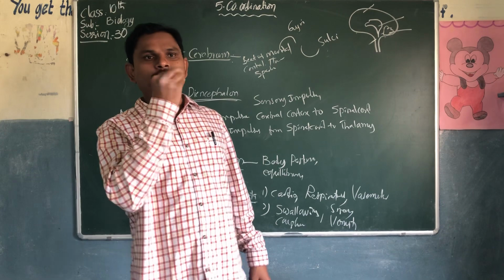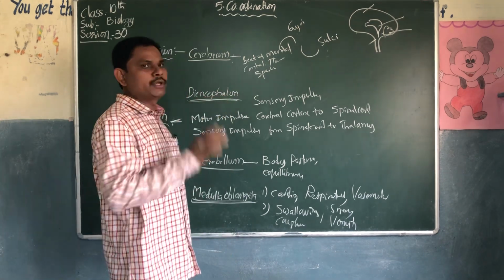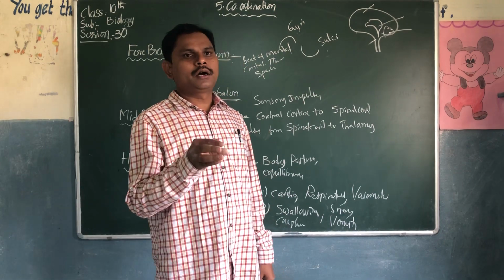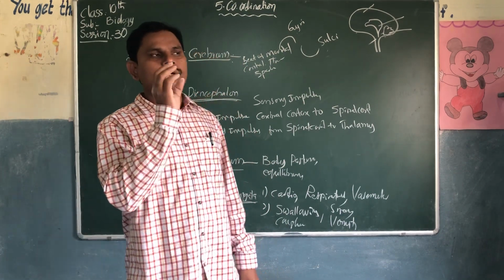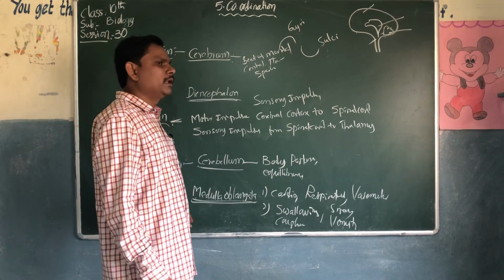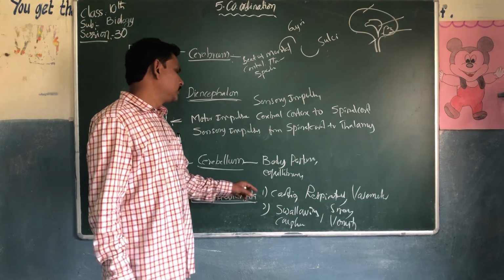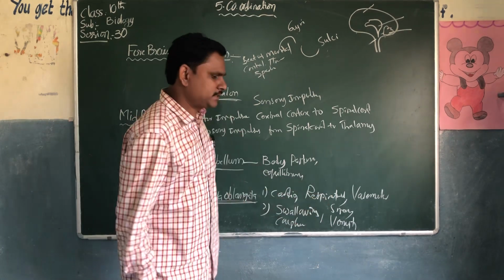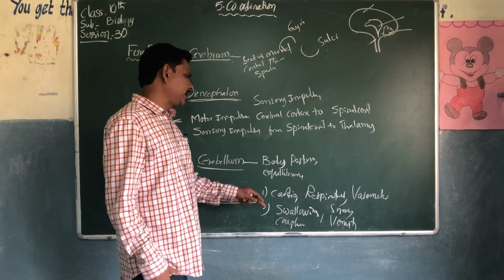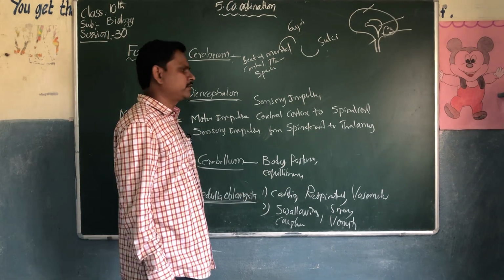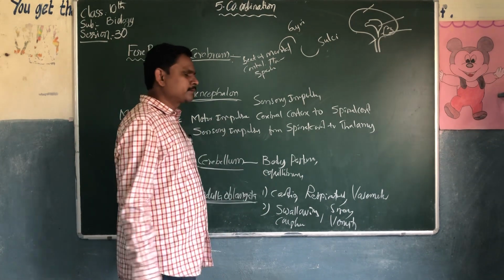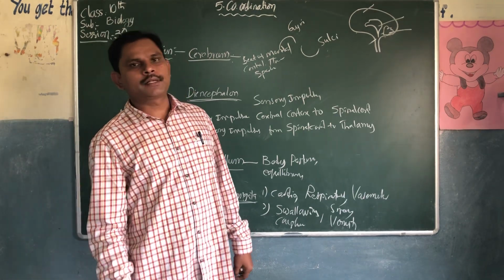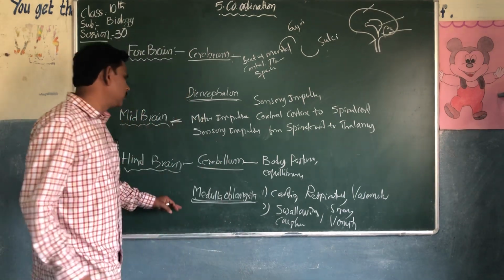You should remember this. These involuntary movements are controlled by the medulla oblongata. So these are the center for cardiac, center for respiratory and center for vasomotor activity. Swallowing, sneezing, coughing and vomiting are controlled by the medulla oblongata.